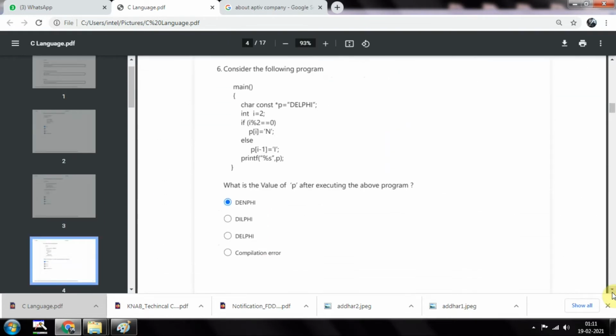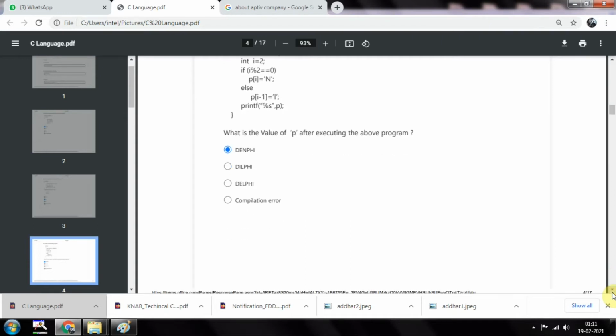If you go to the third one, consider the following program: main, star p equal to "DELPHI" they have given, and i equal to 2. If i by 2 is equal to 0, then p of i equal to n, else p of i minus 1 equal to i. We need to print p here. So we will be getting the answer as DENPHI.